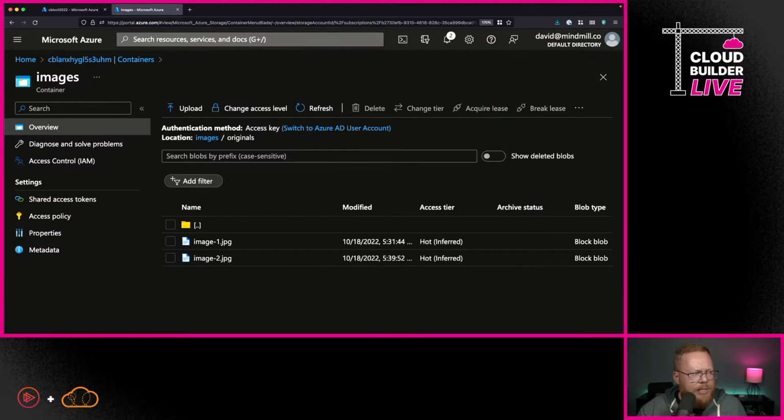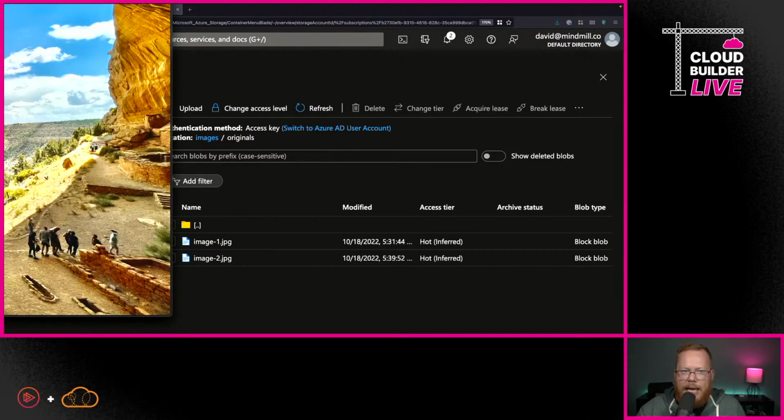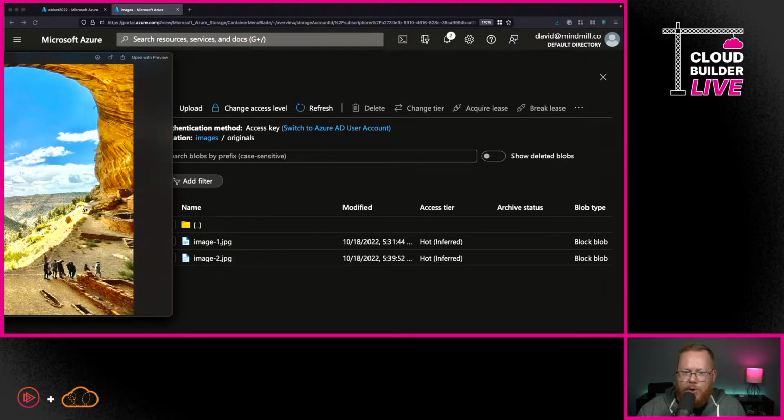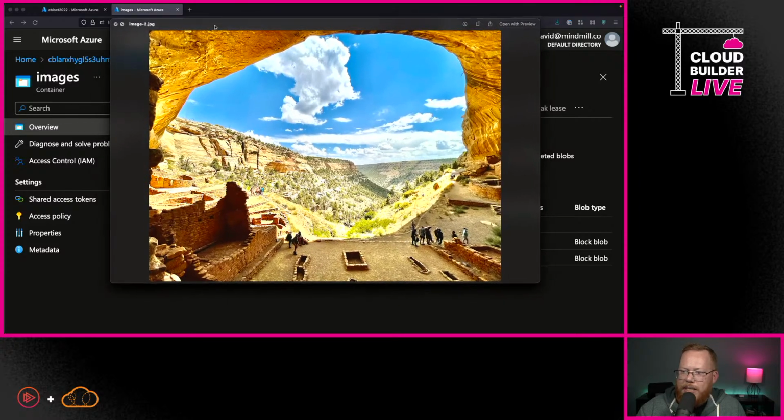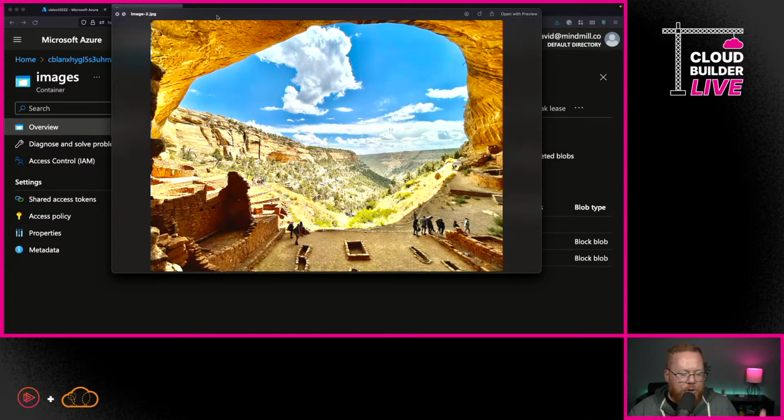Now, just so you guys are aware what image 2 is, let me pull it up here. It's actually from a vacation we had last year. I've asked this on an episode before. I doubt anybody's going to get this. This is from a U.S. national park. Here's a great trivia question, and without approval, I might even be able to get you some swag if you can answer this. I'm fairly certain that I can. We'll figure that out. So if anybody knows what national park this is, if you get it right, just throw it in the comments. We'll find a way to get you something.